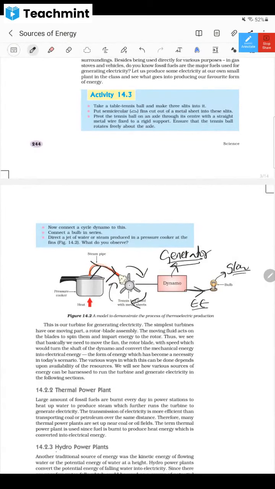So this is a simple experiment they have mentioned. This is what happens in a thermal power plant, no? Whatever steam is there will be passed on to this turbine, and that will be coupled with a generator or dynamo, and we get electricity, right? A simple illustration, one activity they have given.